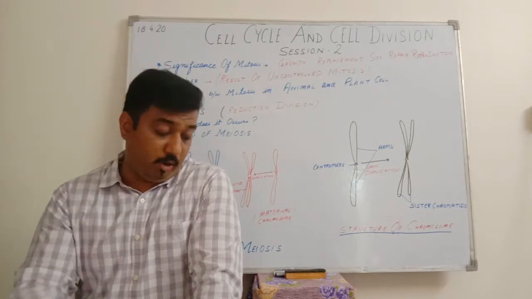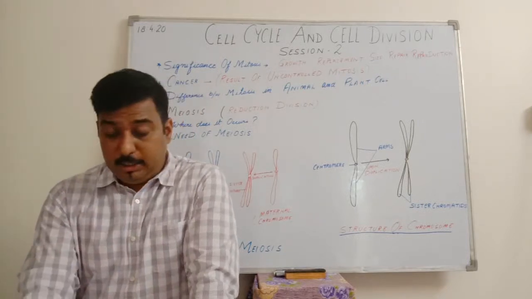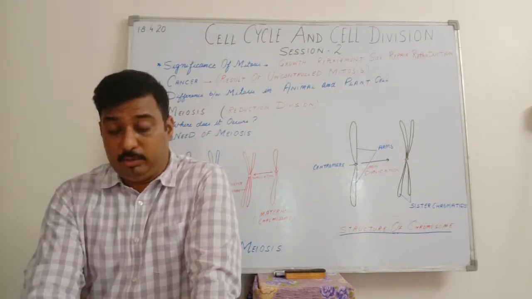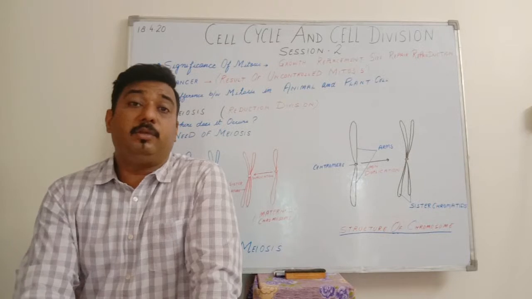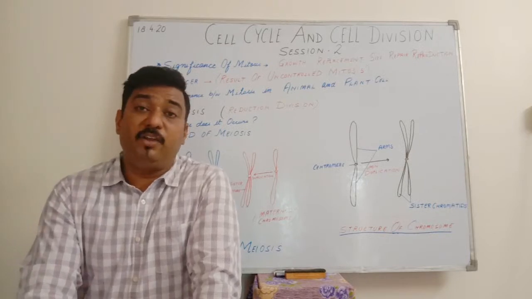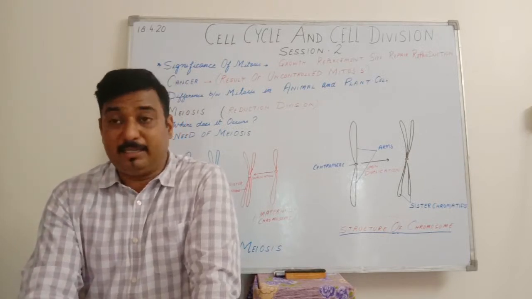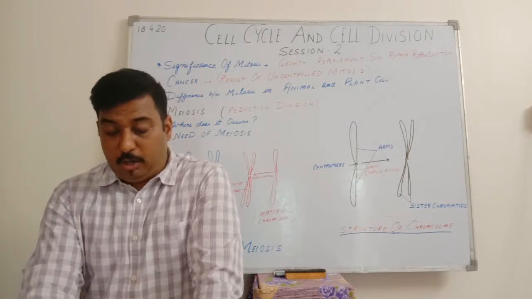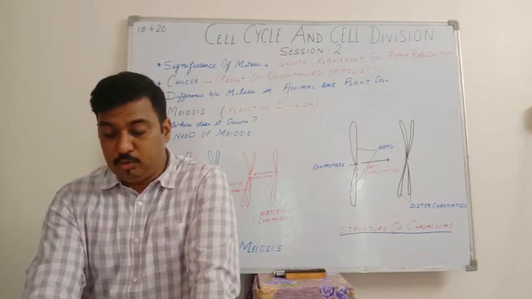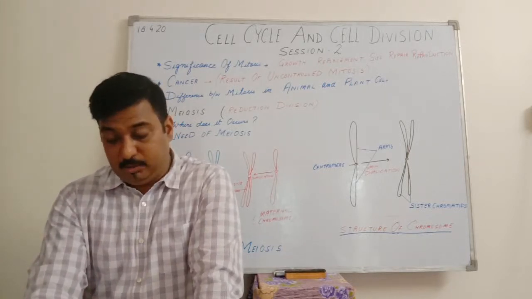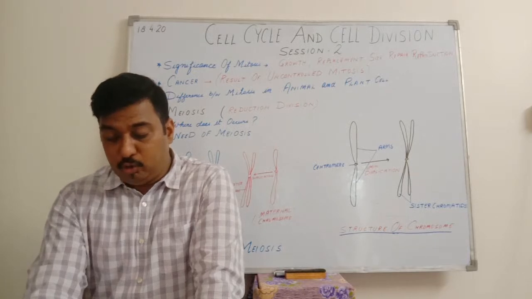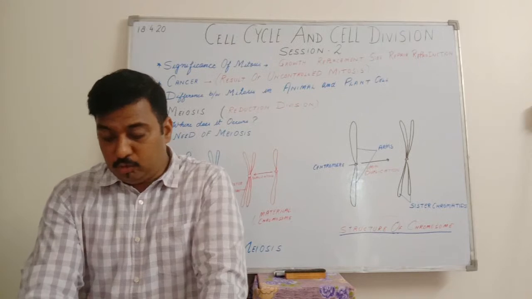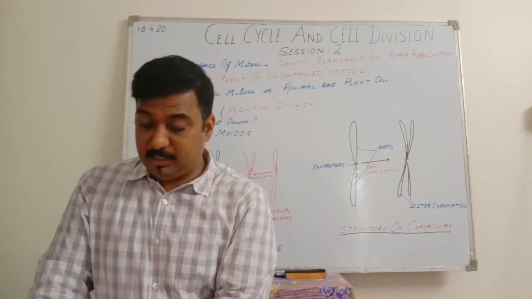When a zygote is formed, we know it is formed by the union of male and female gametes, that is the sperm cells and the egg cells. If the gametes were diploid, then every time during fusion the chromosomal number would keep on increasing, due to which the number of chromosomes would not be stable, as I have already told you. Therefore, the chromosome number is halved during gamete formation.